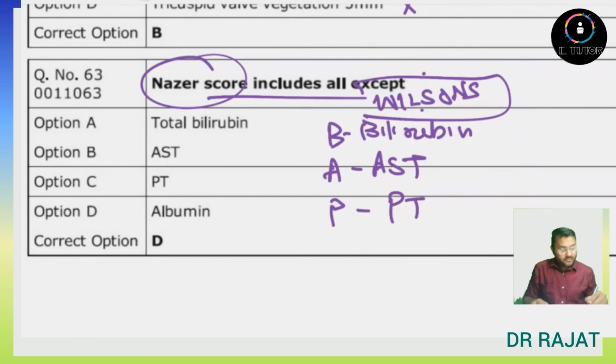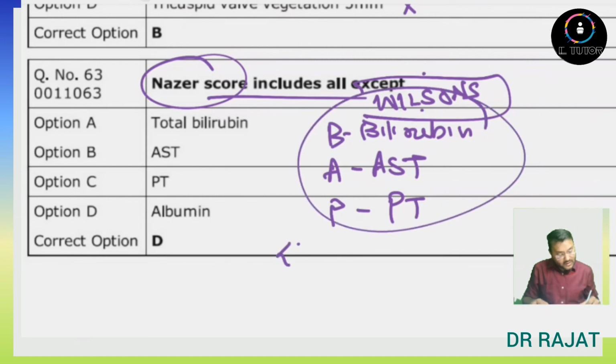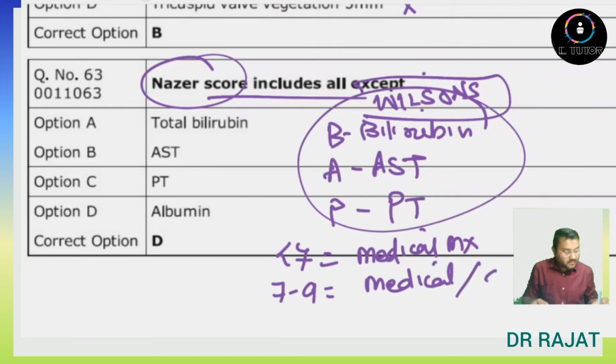For a score less than 7, medical management is done. For 7 to 9, medical management or surgical management can be done, depending on the condition of the patient. But if it is greater than or equal to 10, then liver transplantation is the only treatment.